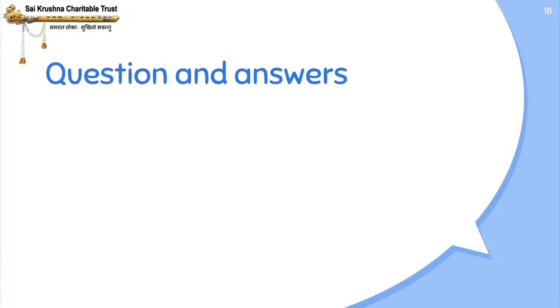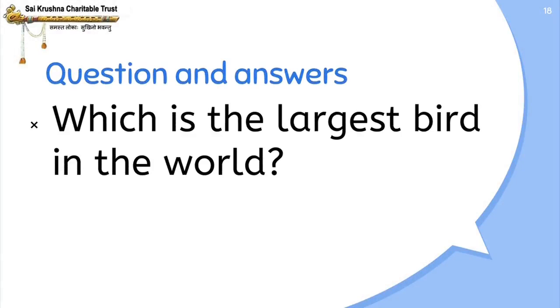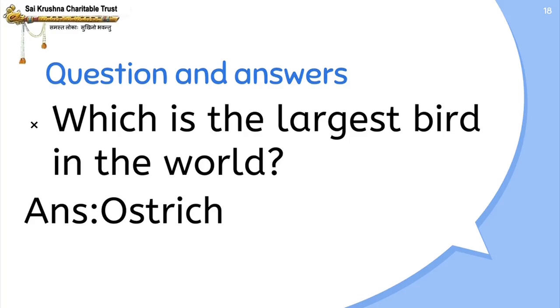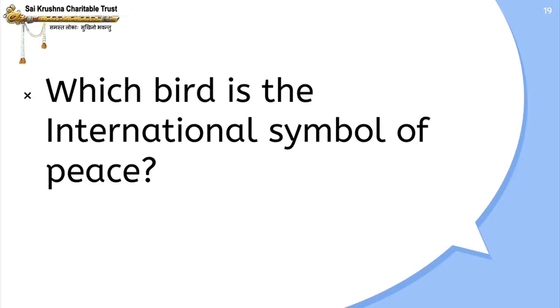Next, question and answer. Which is the largest bird in the world? Ostrich. Ostrich is the largest bird in the world. Which bird is the international symbol of peace? Dove. Dove is the international symbol of peace.